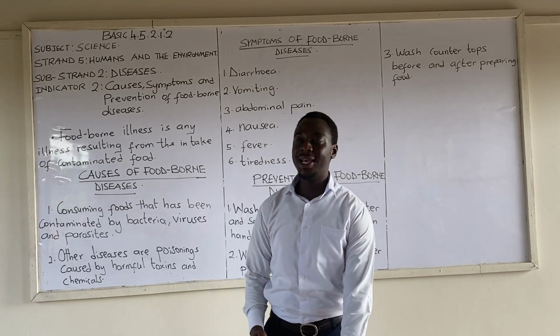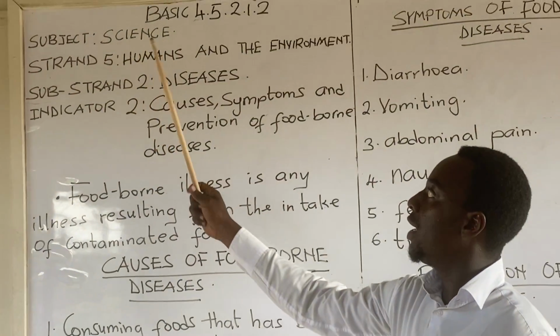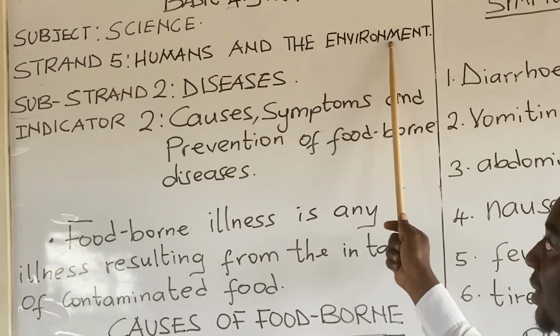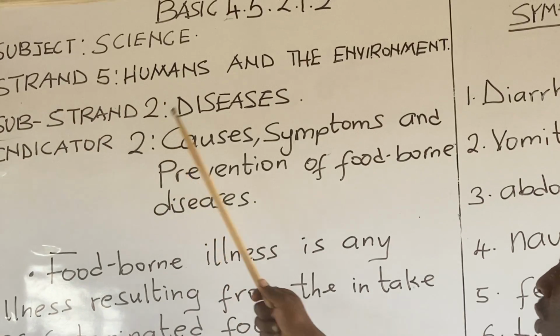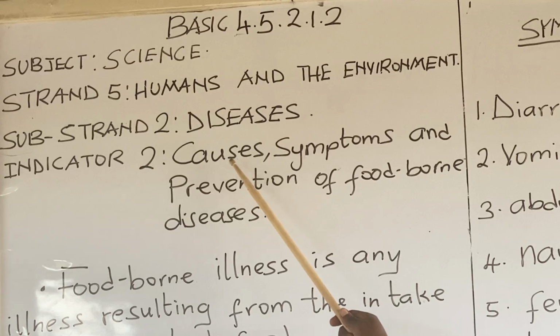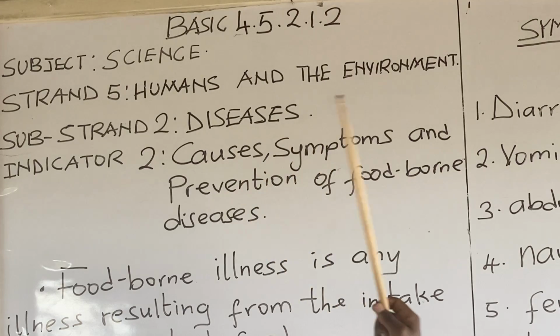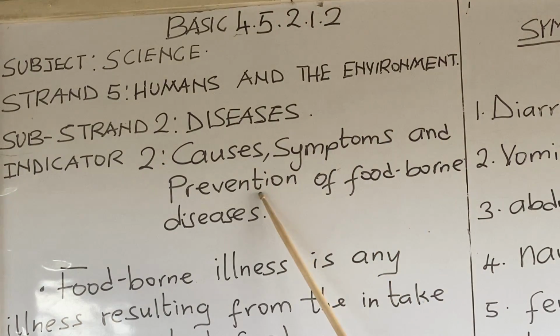Our subject for today is Science, taken from Strand 5, Humans and the Environment. Substrand 2, Diseases. Indicator 2, Causes, Symptoms and Prevention of Foodborne Diseases. Causes, symptoms and prevention of foodborne diseases.